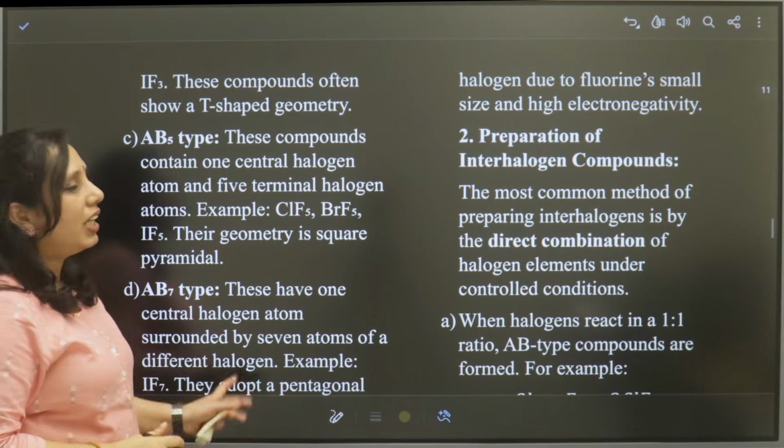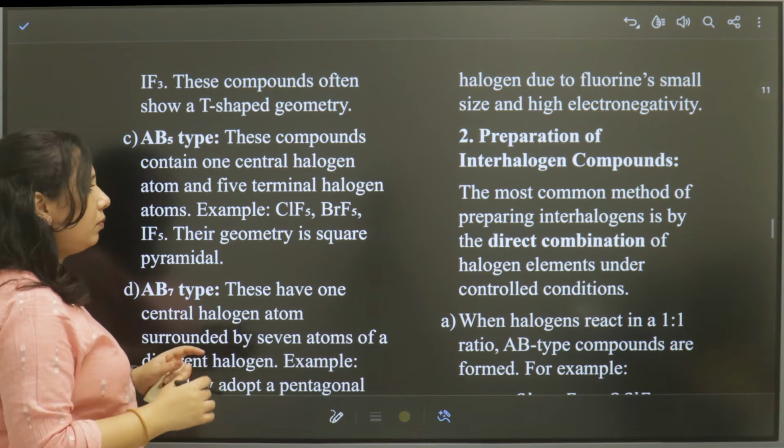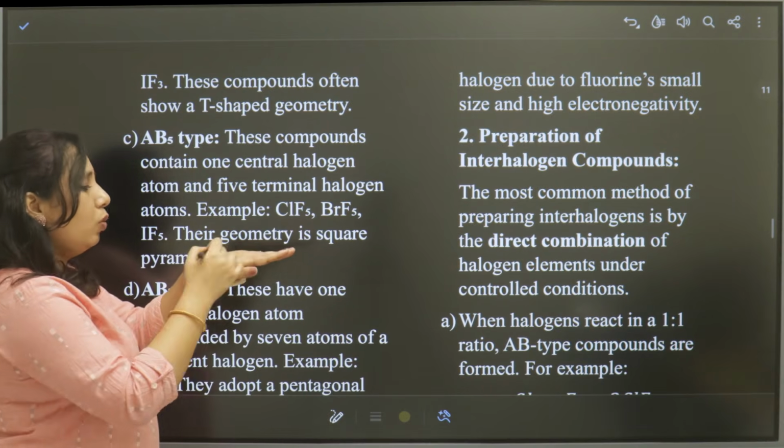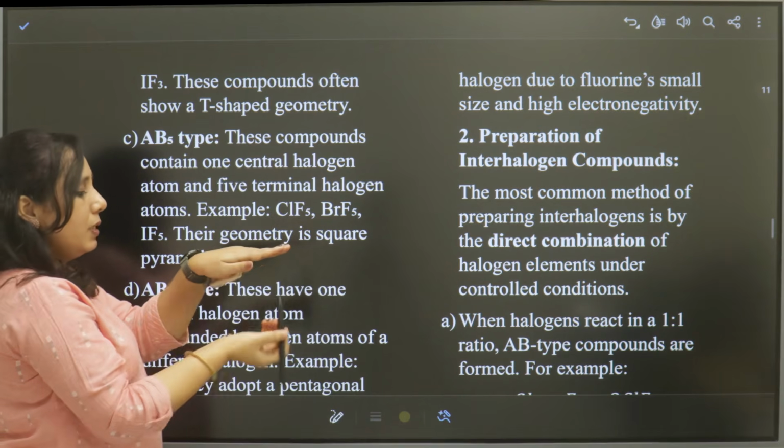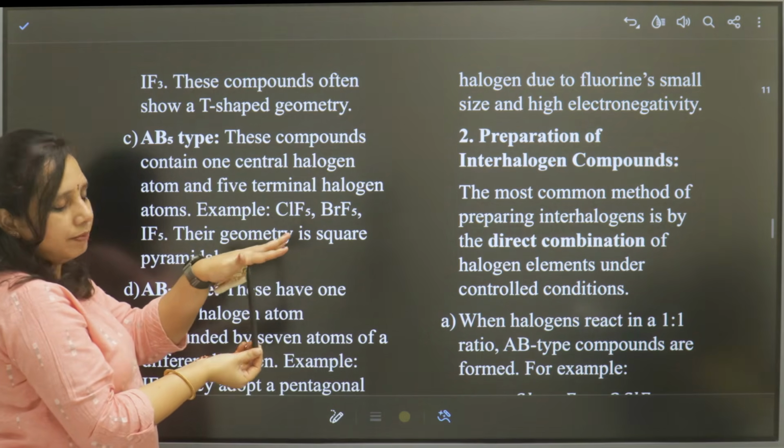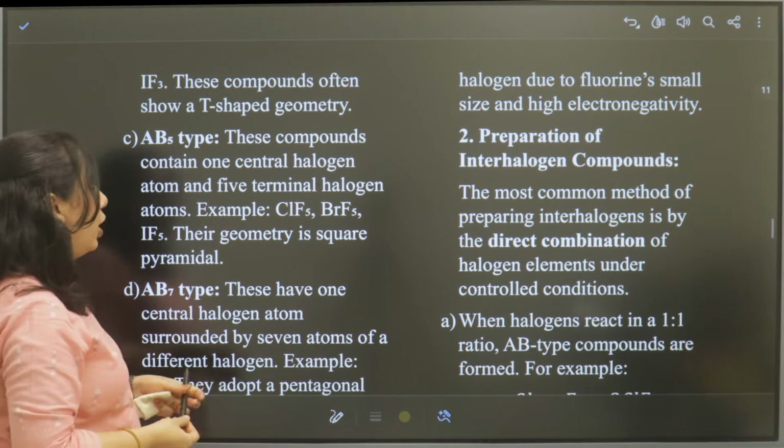These have T-shaped geometry. That means the central atom is present here, one atom is here, one atom is here, and the third atom is here, like this, a T-shaped molecule.